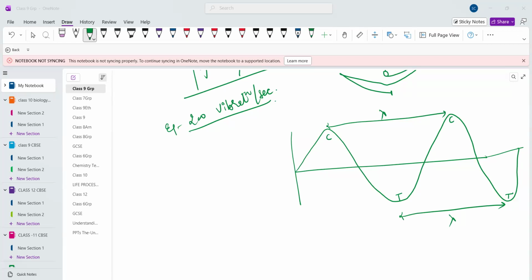Now, are compression and rarefaction, or crest and trough, clear to everyone? Yes, ma'am. Compression is the high pressure area where air particles are closer, and rarefaction is the low pressure area where air particles are not closer, they are far apart.